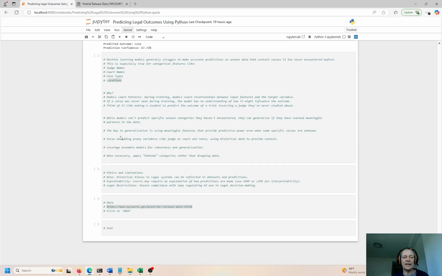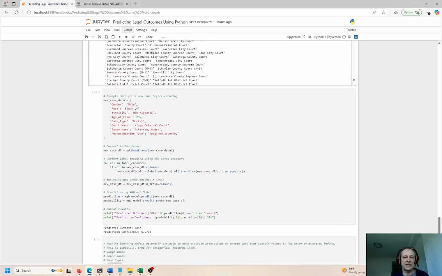And at the end, all I'd say is there is an ethics consideration and there's limitations to what the model can do. There's bias, there's explainability, there's legal restrictions, right? And we're all human, so there's a human component too. Can you predict humanity? No, you really can't. You can't do that, right? So I'm trying to predict mathematically and statistically what the outcome is going to be for a lawyer going to trial based on training and testing of the model and these inputs right here, right?